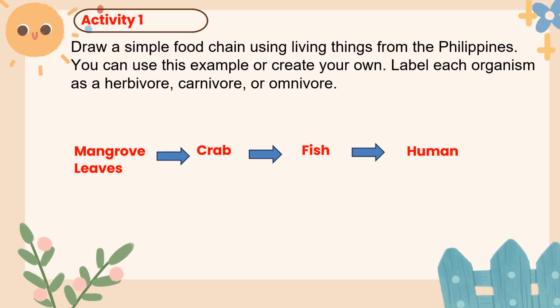Now it's your turn. Draw a simple food chain using living things from the Philippines. You can use this example or create your own, then label each organism as a herbivore, carnivore, or omnivore. Then pause the video, grab your notebook and pencil, and start drawing. Don't forget to label each organism once you're done, then press play to continue.